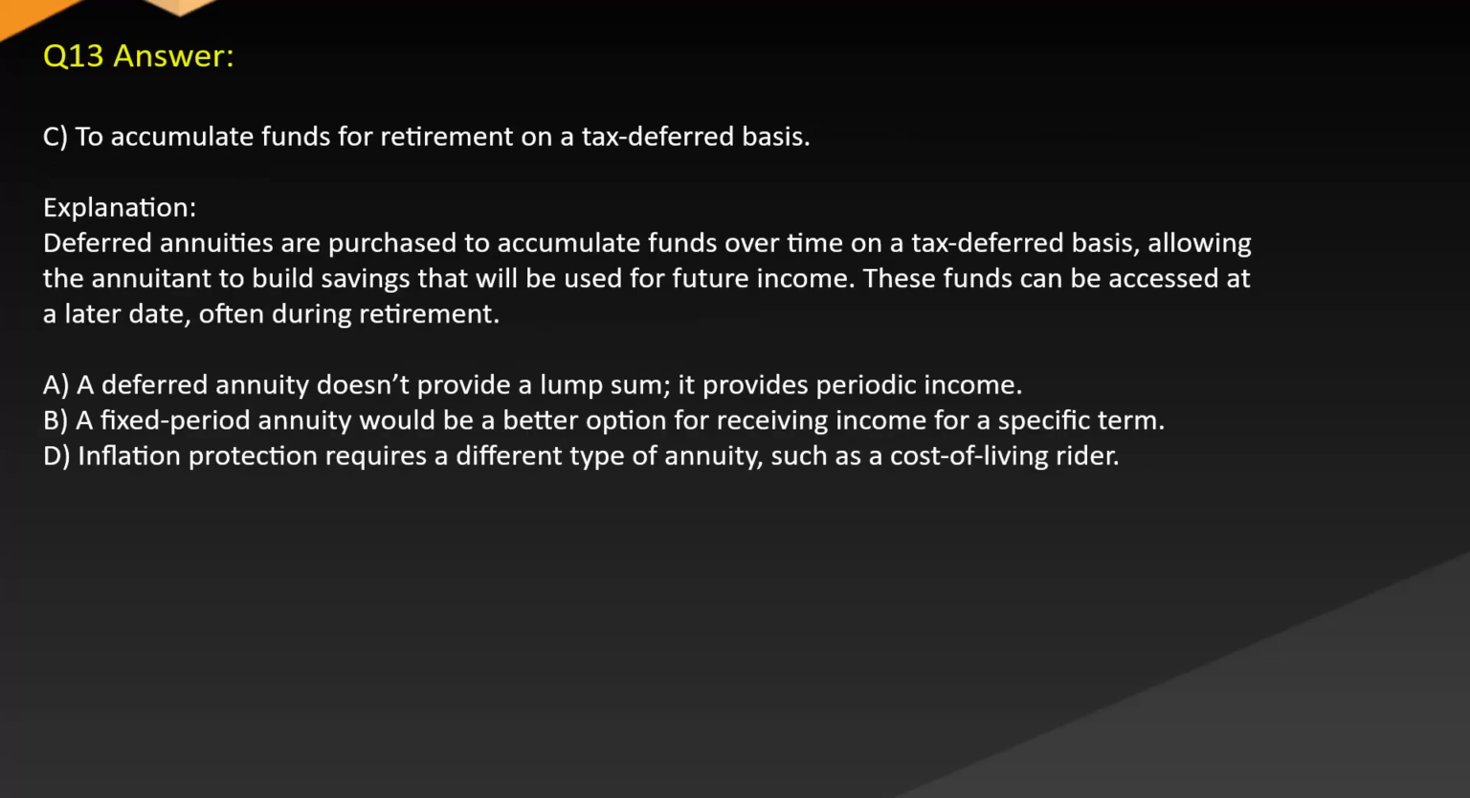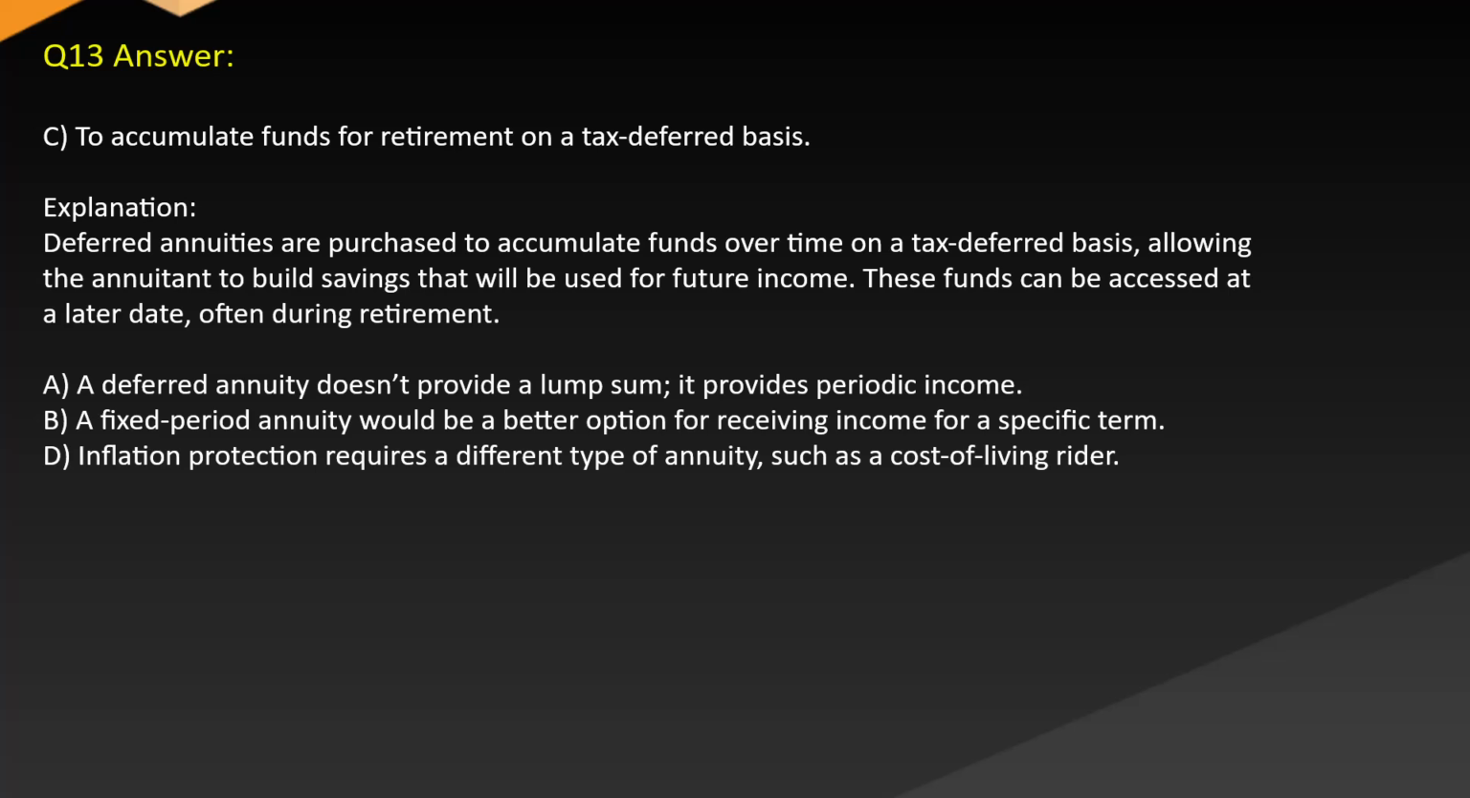Answer: C. To accumulate funds for retirement on a tax-deferred basis. Explanation: deferred annuities are purchased to accumulate funds over time on a tax-deferred basis, allowing the annuitant to build savings that will be used for future income. These funds can be accessed at a later date, often during retirement. A deferred annuity doesn't provide a lump sum, it provides periodic income.